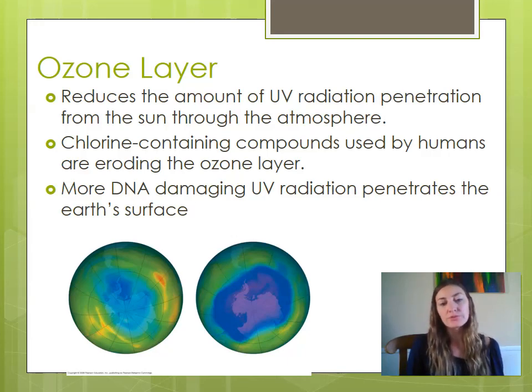And the result for humans is we tend to have more of that DNA damaging ultraviolet radiation on the Earth's surface. So there tends to be a higher incidence of skin cancer, especially around where that ozone hole is. And our ozone hole is right around Australia.